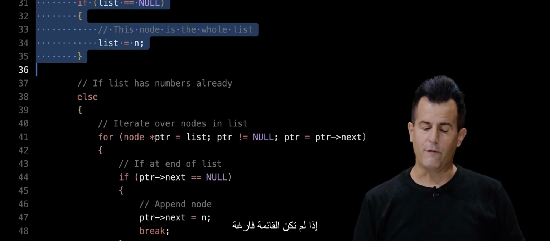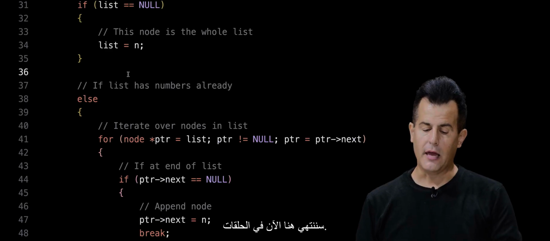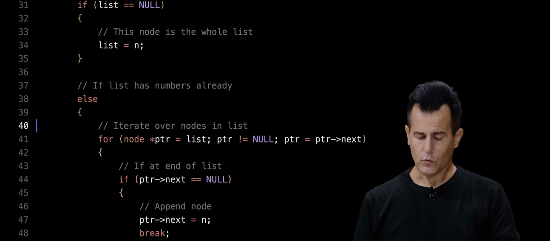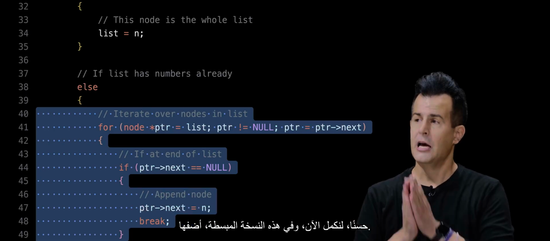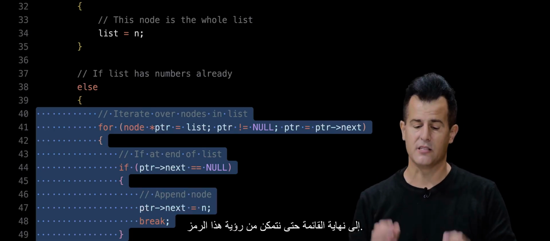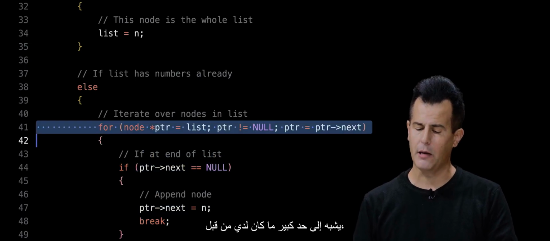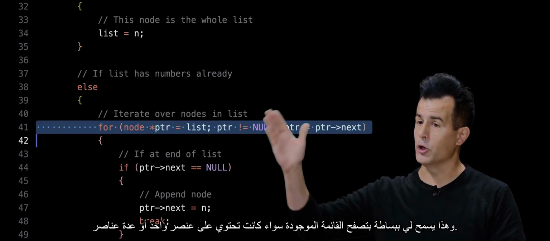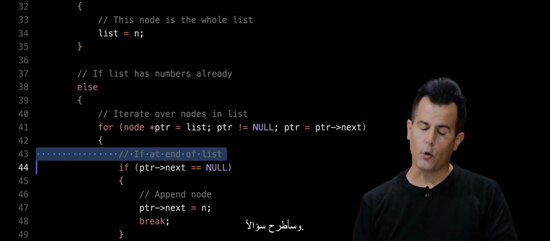So here, if it is not the case that the list is empty, in that if condition, we're going to end up here now in the else. What do I want to do here? Well, let's go ahead and, for now, in this simplified version, append it to the end of the list so we can see that code. How do I do this? Well, I'm using a for loop, much like the one I had before, which just allows me to traverse the existing list, whether it has one node or many. And I'm going to now ask a question.